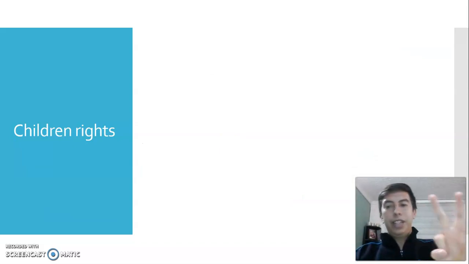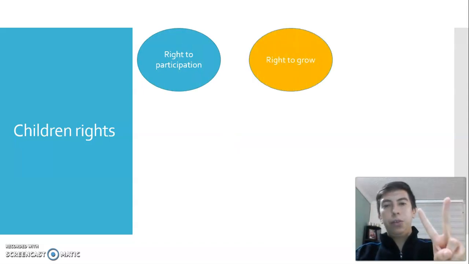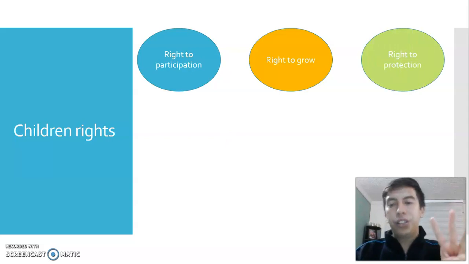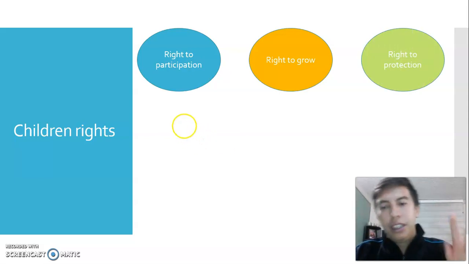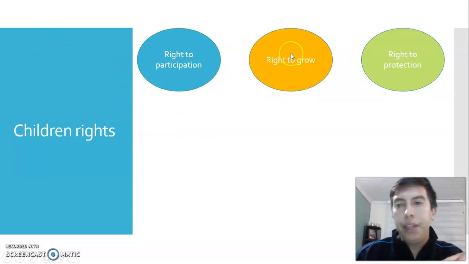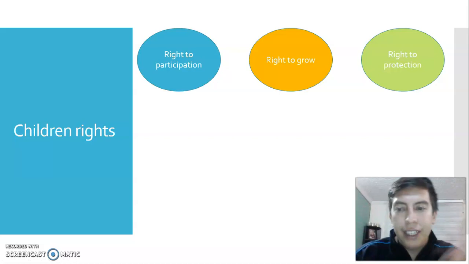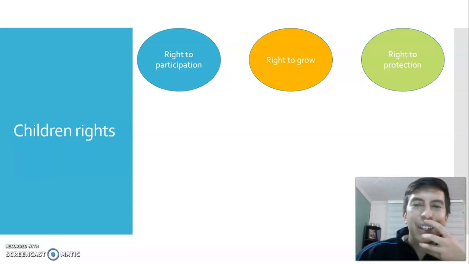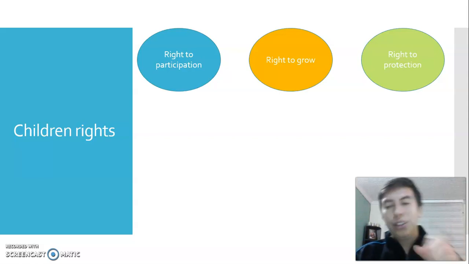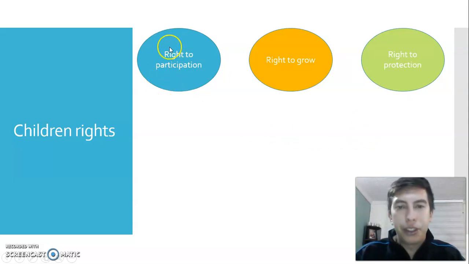There are three types of children's rights. We have right to participation, we have right to grow, and we have right to protection. This is really easy, guys, okay? Hay tres tipos de derechos: el derecho a la participación, los derechos que son para el crecimiento y los derechos para la protección. These three types are sets. Do you remember what is a set, guys? This is from mathematics. Okay, good job. Conjuntos, okay? So we have three sets of children's rights: the rights to participation, the rights to grow, and the rights to protection, okay? So let's see examples of rights to participation.